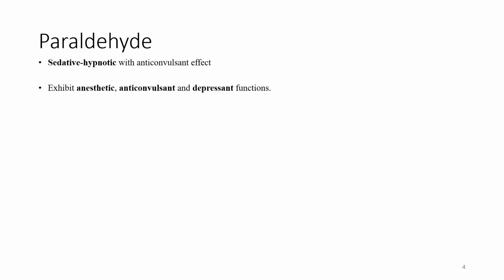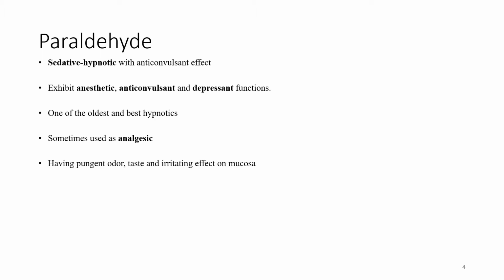The first topic of today's lecture is paraldehyde. Let's discuss its introduction and a few of the important points related to it. It is a sedative, hypnotic with an anticonvulsant effect. It exhibits anesthetic, anticonvulsant and depressant functions. One of the best and the oldest hypnotics, sometimes used as an analgesic. We will discuss in later topics that not all these sedative hypnotics are used as analgesics, but paraldehyde has the efficacy to work as an analgesic.